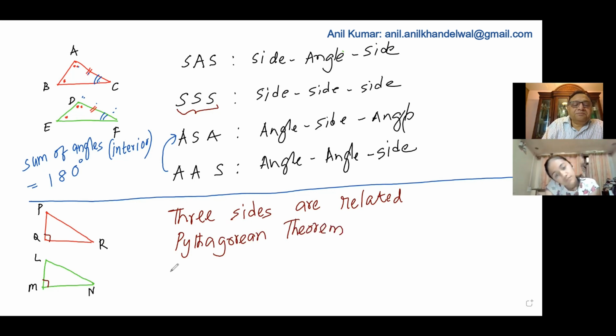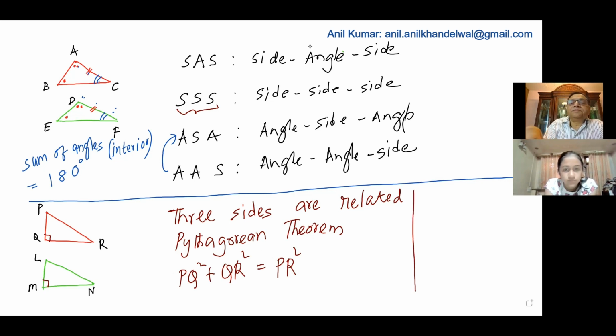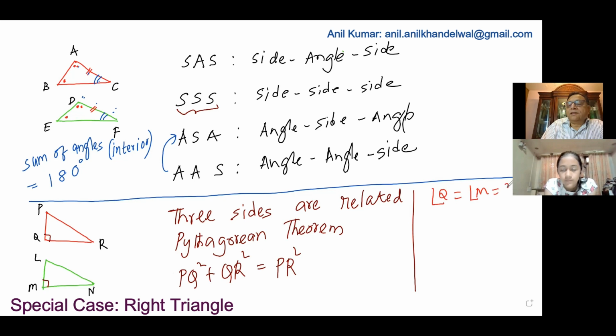Since we know that PQ square plus QR square is equal to PR square, right? Now, when we are given this, we already know one more thing. Angle Q is equal to angle M is equal to 90 degrees, right?